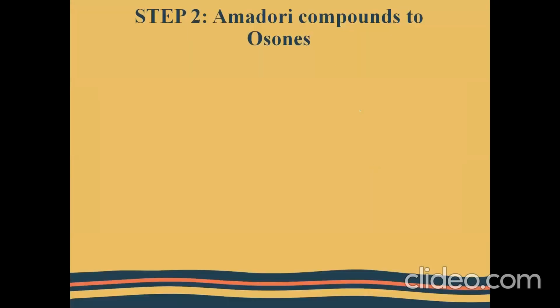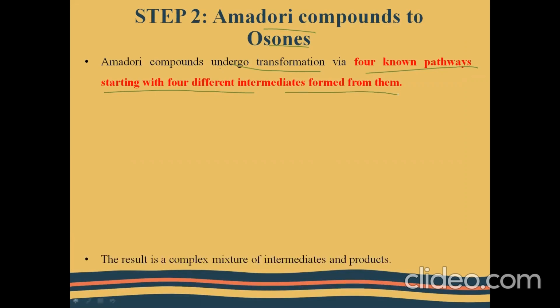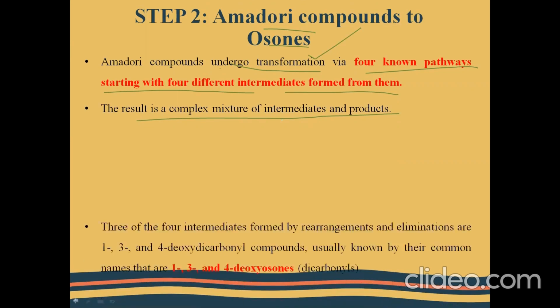Next is the conversion of Amadori compounds to the osones. Amadori compounds undergo transformation via 4 known pathways, starting with 4 different intermediates formed from them. The result of this transformation is a complex mixture of intermediates and products.